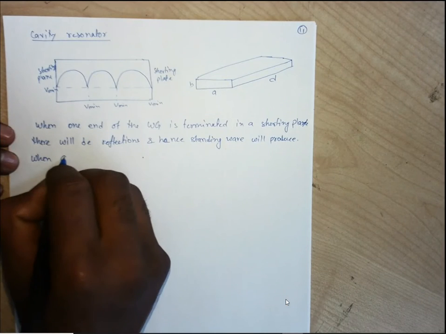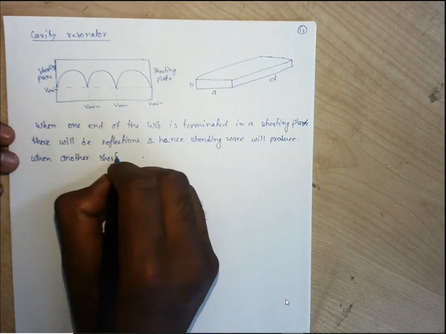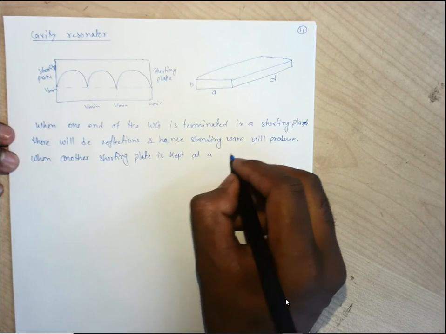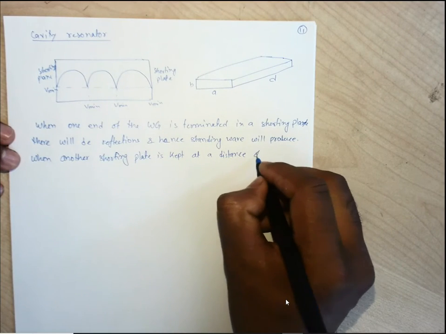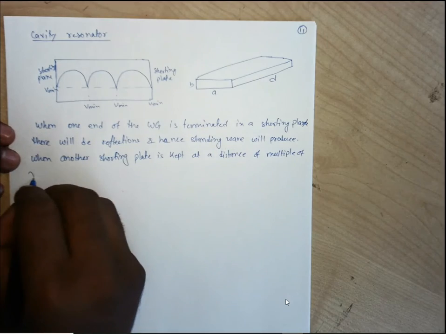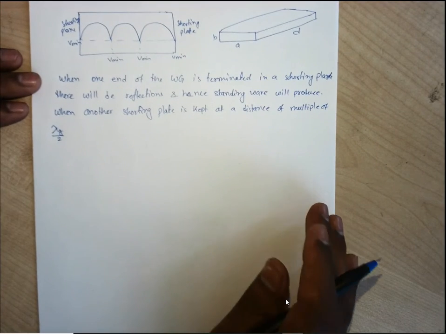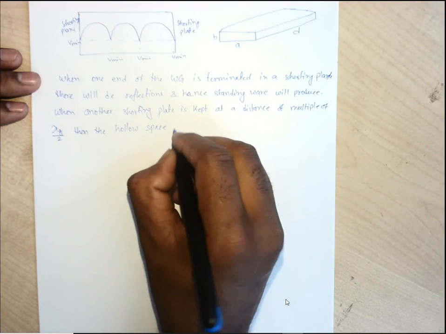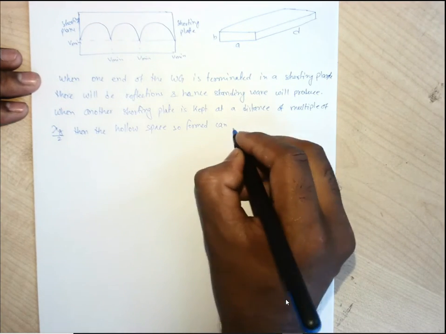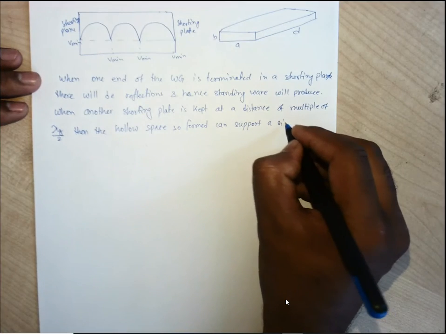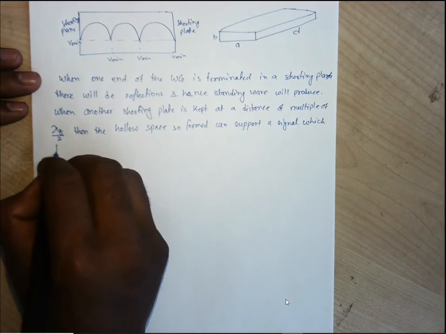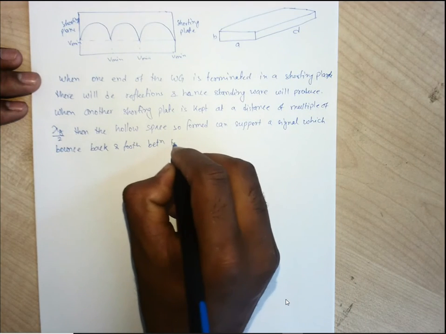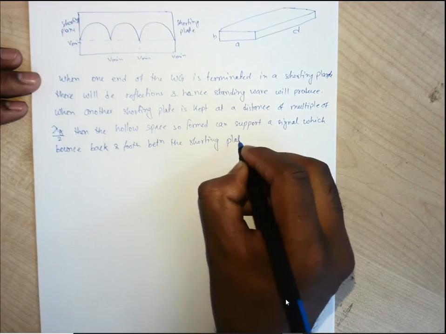Now, when another shorting plate is kept at a distance of a multiple of lambda g by 2, where lambda g is the guided wavelength, then the hollow space so formed can support a signal which bounces back and forth between the shorting plates.